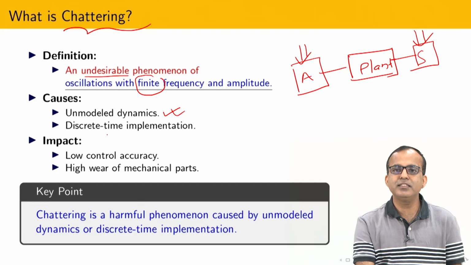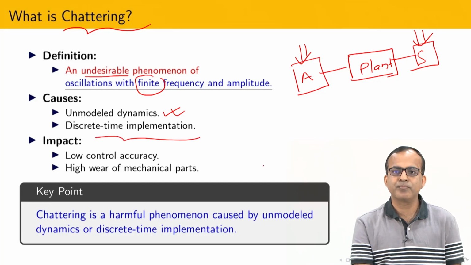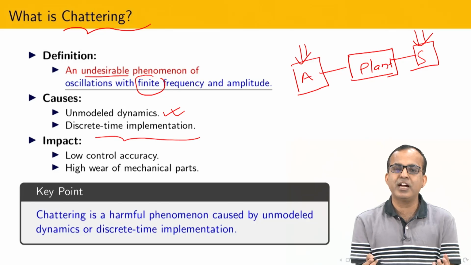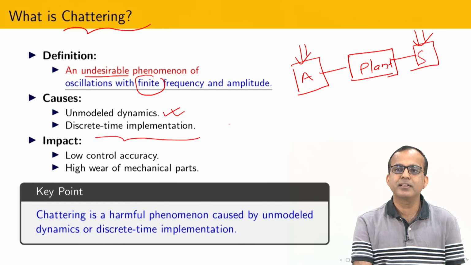The second obstacle is discrete-time implementation. In the current hardware scenario, most hardware, either microprocessors or computers, accepts digital signals and also generates digital signals. Since our design is based on continuous-time philosophy, whenever we discretize, we lose something. So, how is this going to impact our system? Our control accuracy is low,